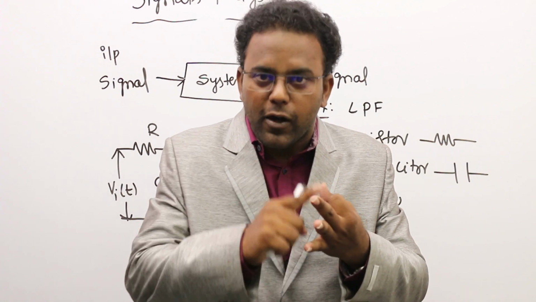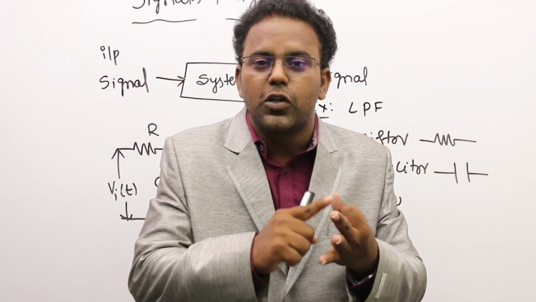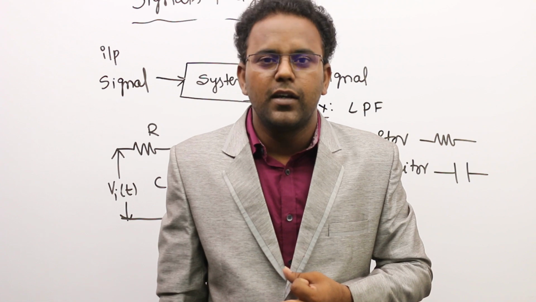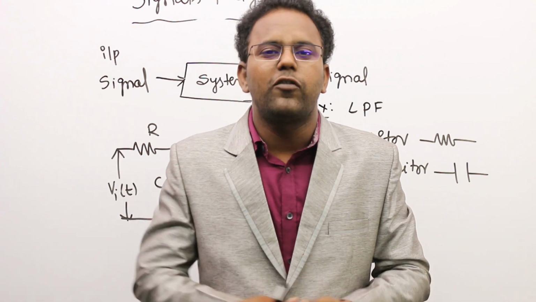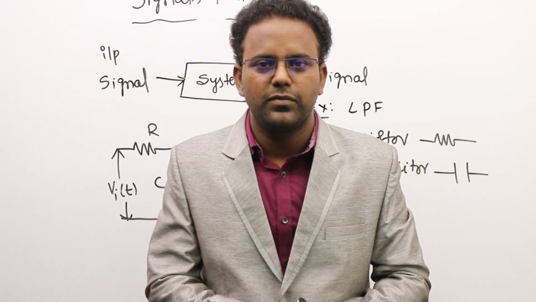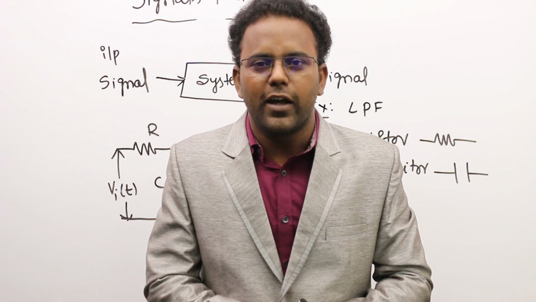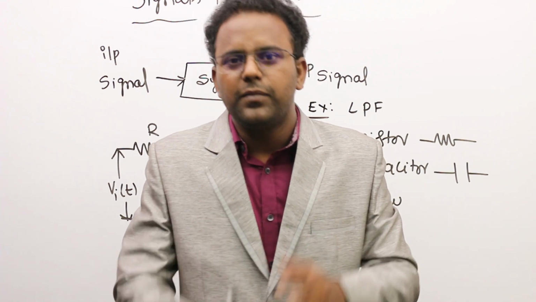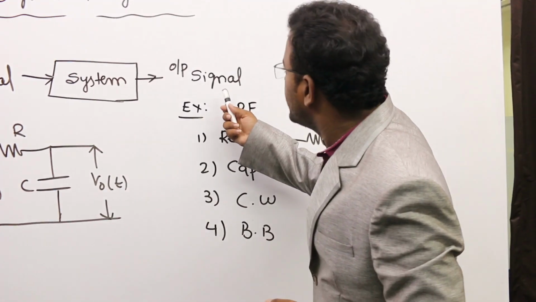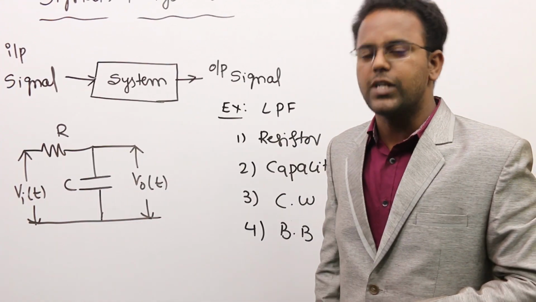That electrical power can run those 2 electrical appliances, the tube light and the fan. Getting my point or not? So here, that is the difference between the input and the output signal.